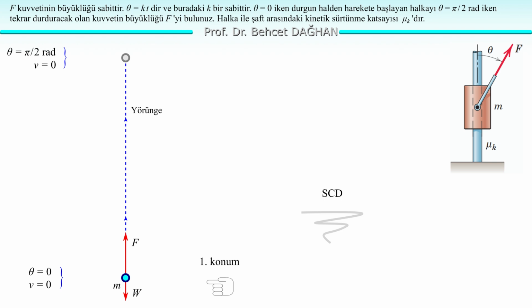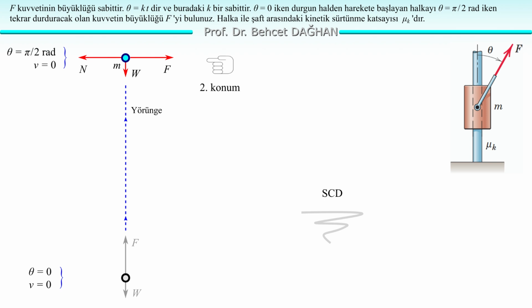Let's first draw the free body diagram in the first position. There's the gravitational force and the force F. There's no force applied by the shaft because the shaft doesn't need to apply a force. The velocity is 0 yet. There's no motion. Therefore, there's no slippage. Consequently, friction force hasn't yet been created. There's also no normal force because it doesn't need to be created.